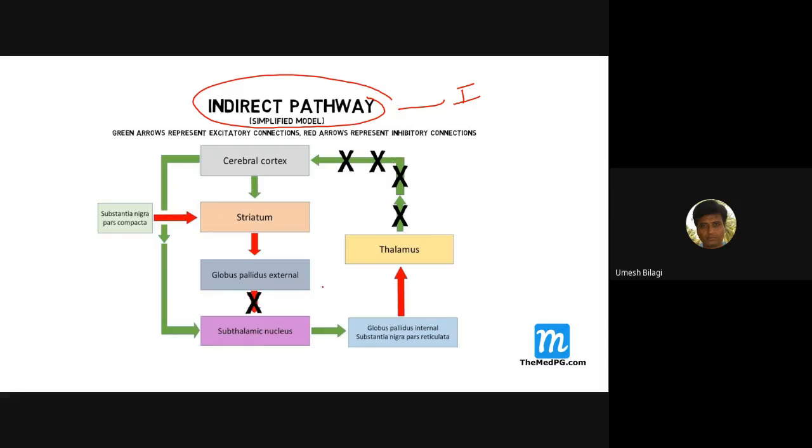From the subthalamic nucleus there is also this pathway. Because there is inhibition to the thalamus, the amount of excitatory impulses going to the cerebral cortex is less.